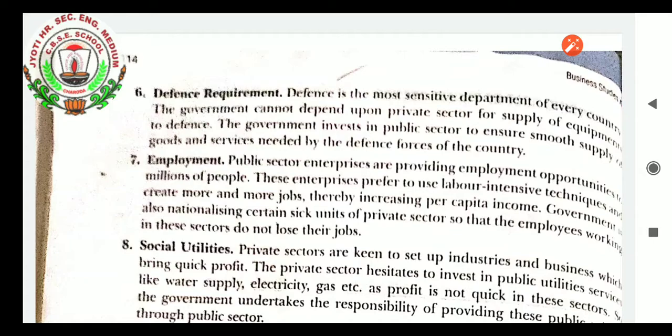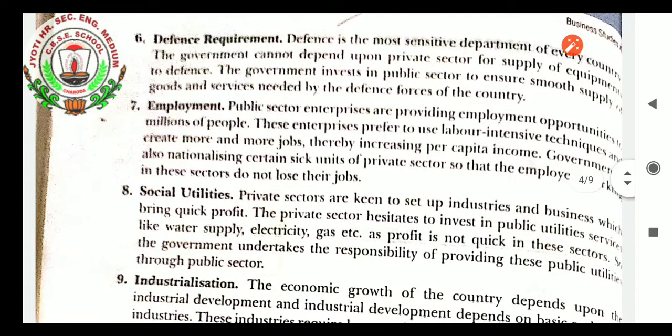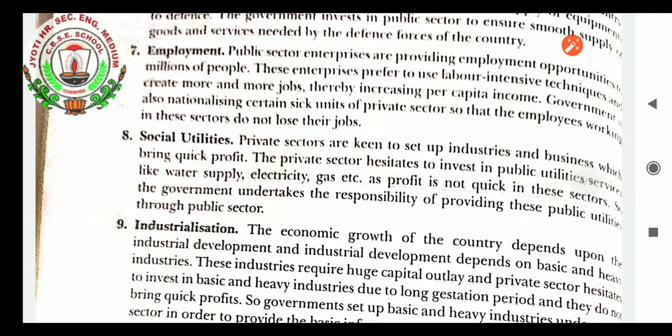Employment. When we talk about employment, public sector enterprises are providing employment opportunities to millions of people. These enterprises prefer to use labor-intensive techniques and create more and more jobs, thereby increasing per capita income. The government can also nationalize certain sick units of the private sector so that employees working in them do not lose their jobs. So employment opportunities are also created by the public sector.